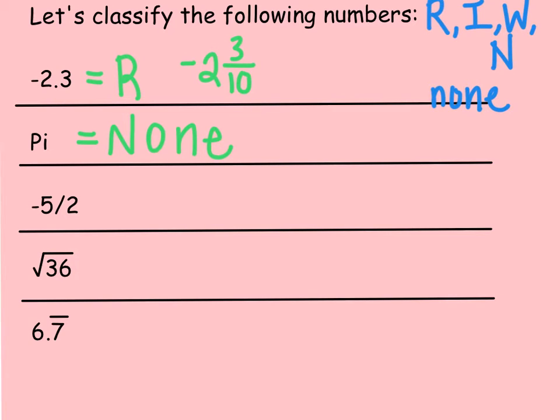Okay, so pi we had mentioned in the last slide. Remember, pi is none of the following. It's not rational because you cannot write it as a fraction. It is a decimal that goes on forever and never repeats and never ends. Go ahead and try the next one.